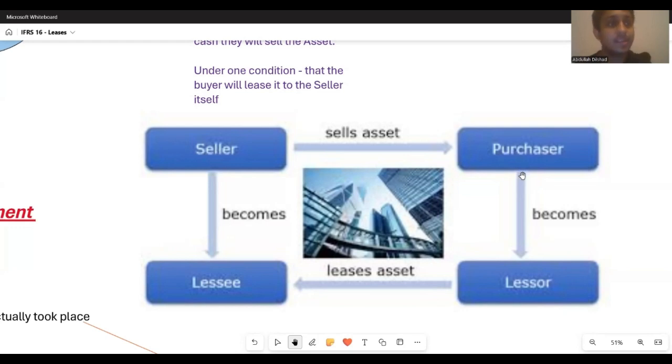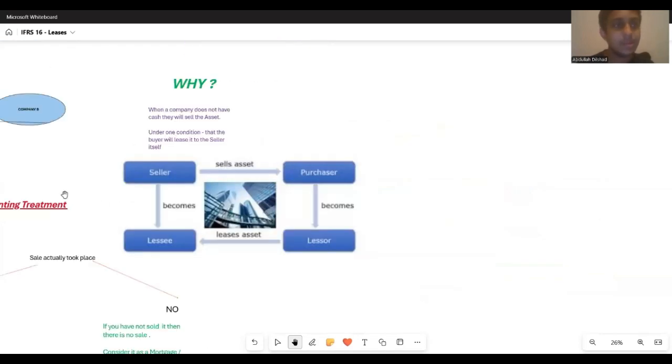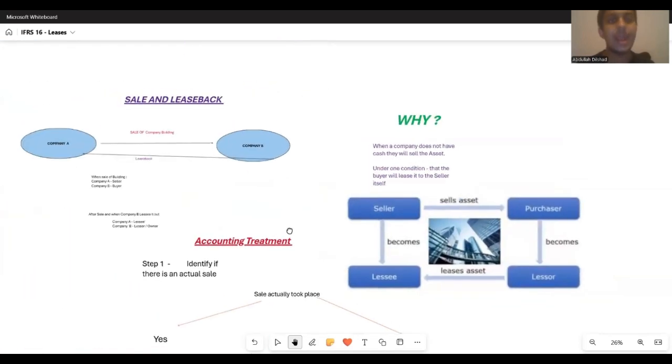Once the purchaser leases it out, he will be known as the lessor, and the initial seller who sold the building will be known as the lessee, because he is planning on using the leased asset. This is the simple concept of sale and leaseback. You sell it, and after that, you lease it back from the same third party that you sold the asset to.